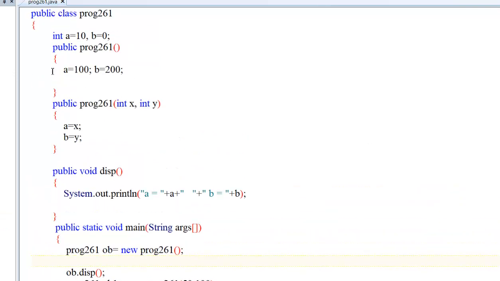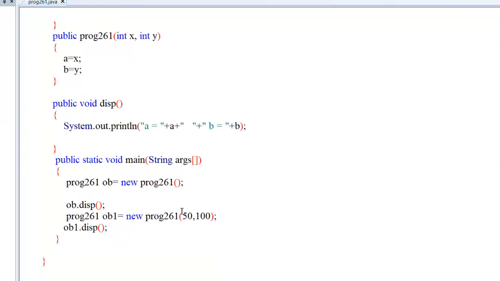Last time the default values I initialized were 100 and 200, but I want to change the values of a and b. I will enter some value during runtime, and according to that the values of a and b will change. This is the benefit. Okay, see one more.